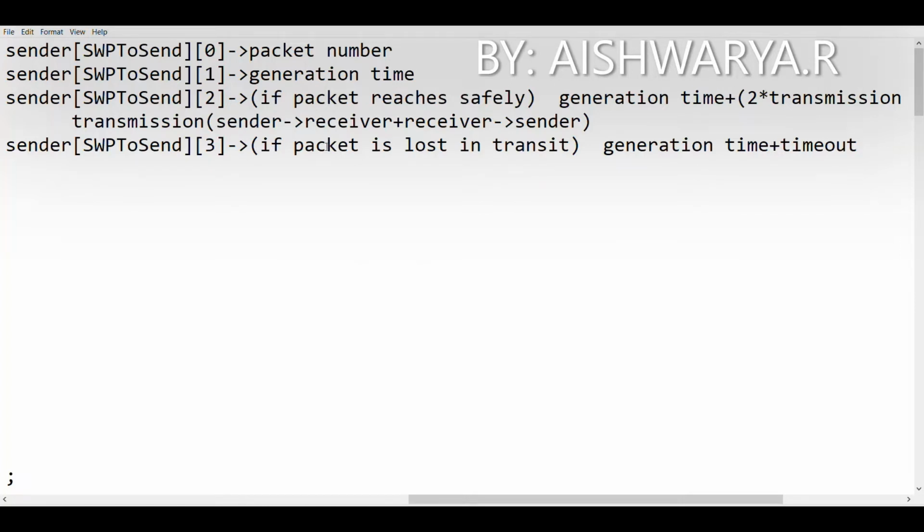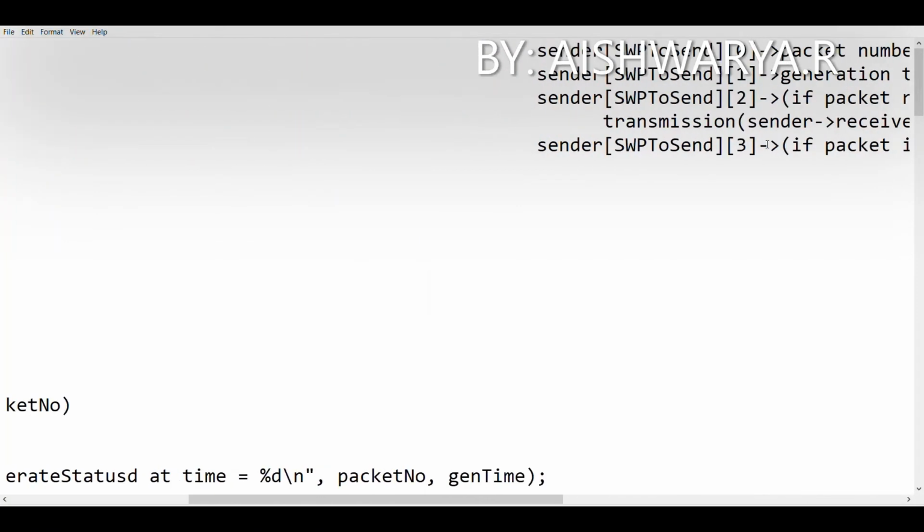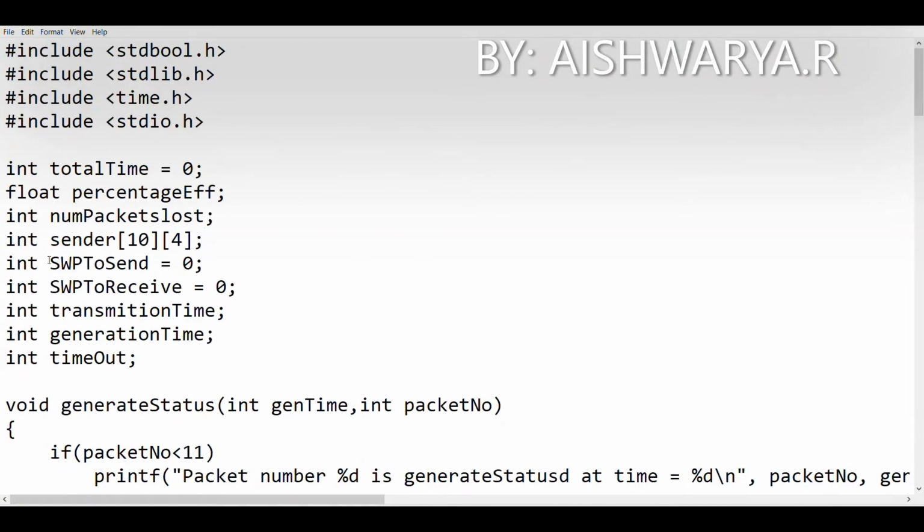Next, if the packets are lost in the transit, then we'll use the index number 3 to store the generation time plus timeout. So the next variable is SWP to send. This is the sliding window protocol at the sender side. It is a window frame that has a number of packets. So this variable will store that. Similarly, we even have SWP to receive.